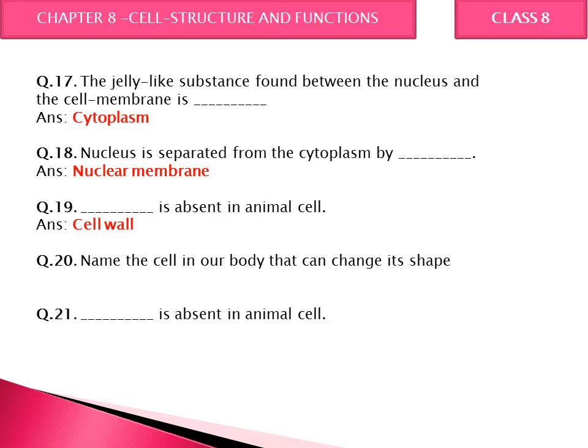Next, name the cell in a body that can change its shape. Can you tell me what is the name of the cell जो अपना shape change करता है? And the correct answer is white blood cells. As they find some foreign particles or the bacteria, they change their shape, they engulf the bacteria or the foreign particles and destroy them. So these are also known as soldiers of our body. Next, it is also absent in animal cell, and what is that? Plastids. That is responsible for coloring of different color flowers and fruits in a plant. So it is absent in animal cell.